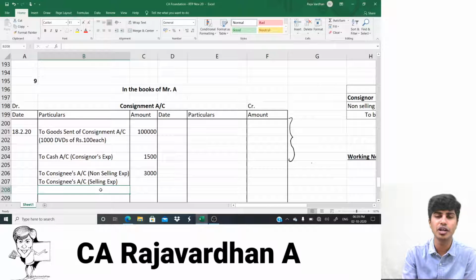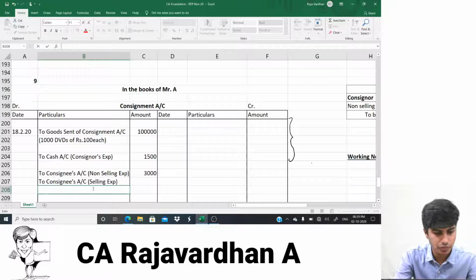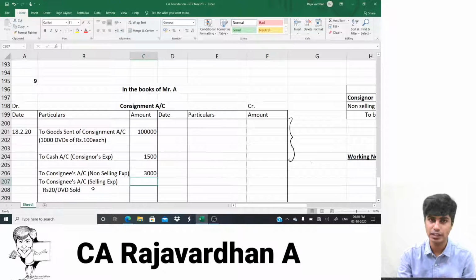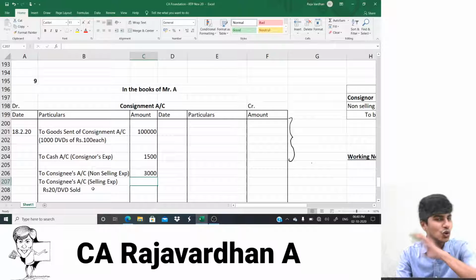Why is it on inventory sold? Because when you say selling expense, that is the expense incurred to sell. For each unit you sell, you incur expense, not for each unit you receive. You get that? Okay. So 20 rupees per DVD sold. Now, do we know how many DVDs are sold? We don't know, because we haven't read the question completely. When we read the remaining part of the question, we'll understand how many DVDs are sold. Once we understand, I'll multiply it and then write it. So till then, I don't know, you don't know, we don't know.